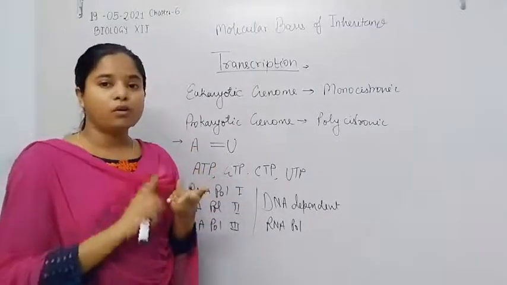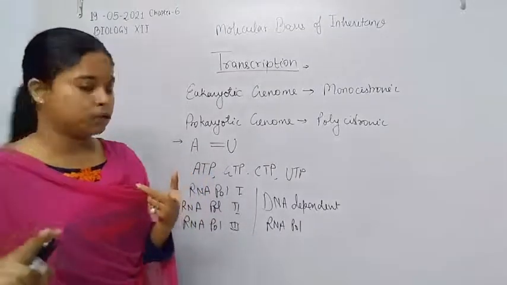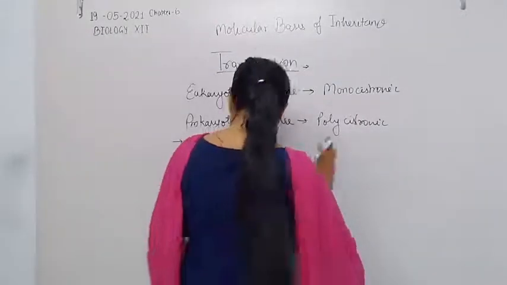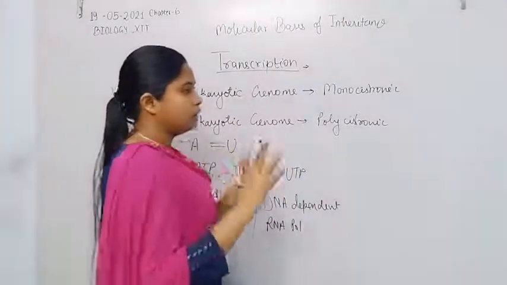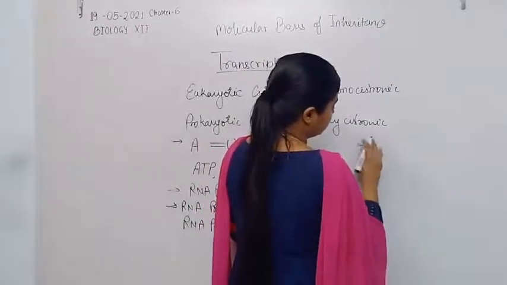So that's why only one strand undergoes the transcription process. From the DNA molecule, the three types of RNA are synthesized by transcription.